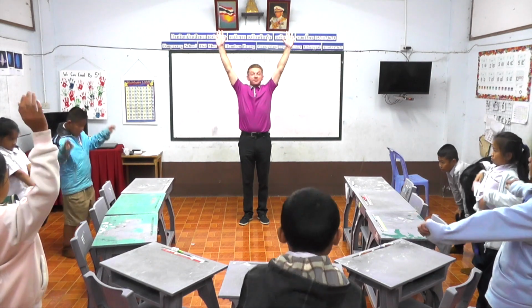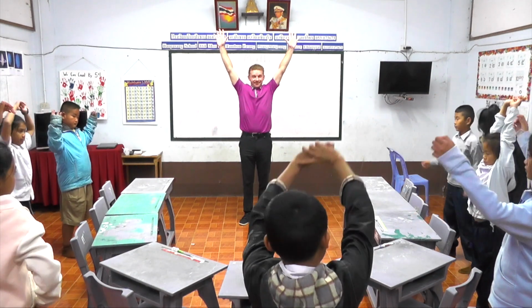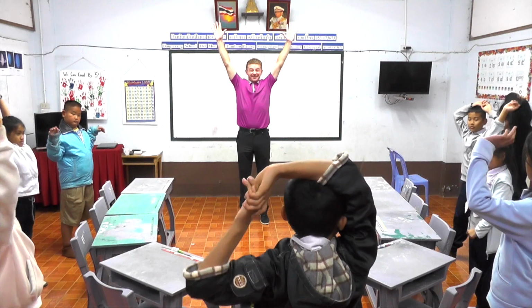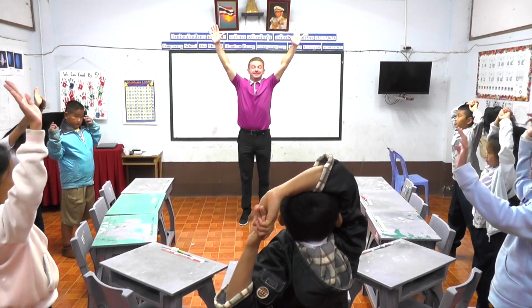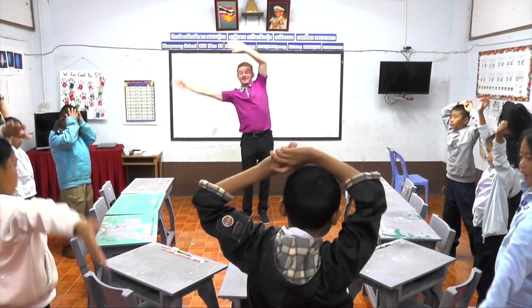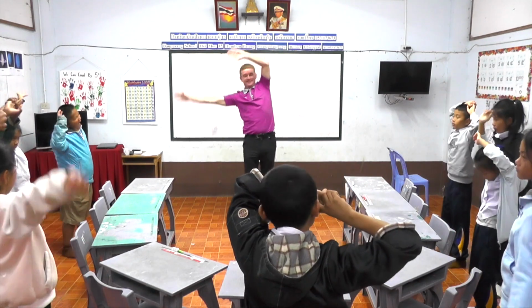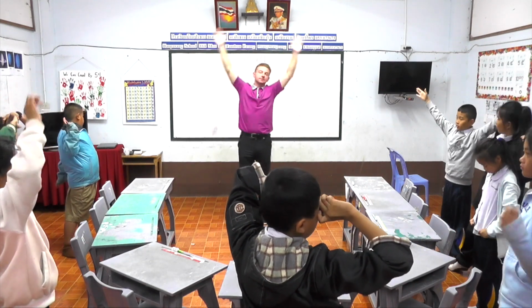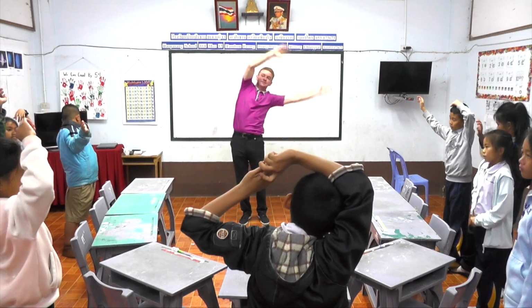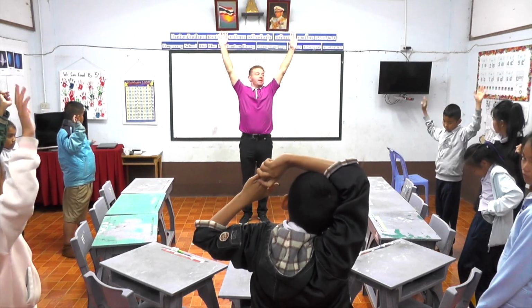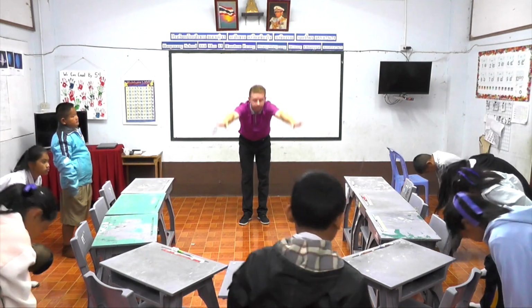Back up high one more time. And this time, can we go tippy toe high? And while we're there, let's have a wave side to side. And then back down to touch our toes once more.